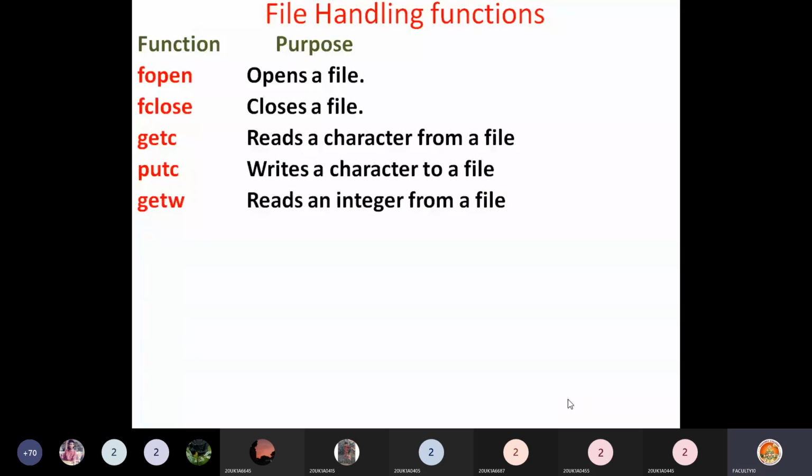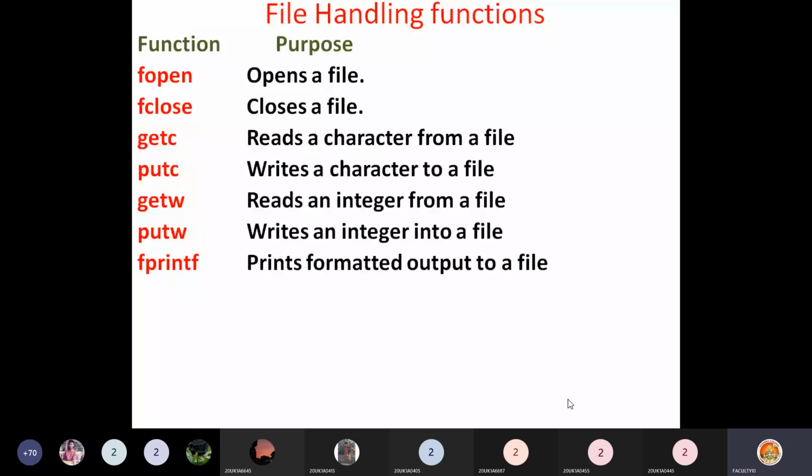Then getw reads an integer from a file. You can read one integer from the file. putw writes an integer into a file. One integer number you can write into the file. We'll see example programs for all these functions, don't worry. First get the meaning of each function, the name of the function and its purpose.